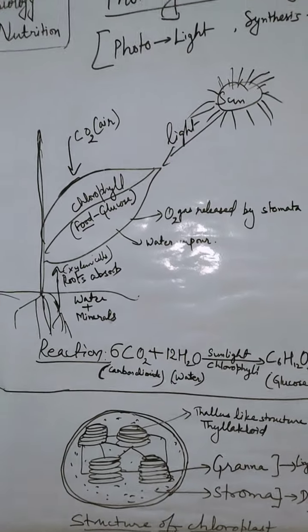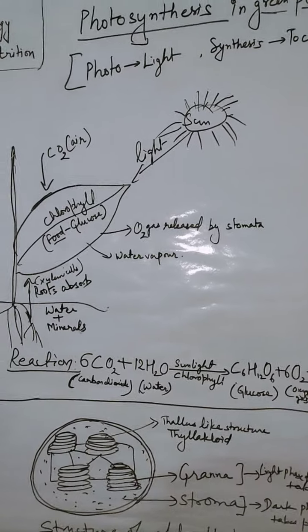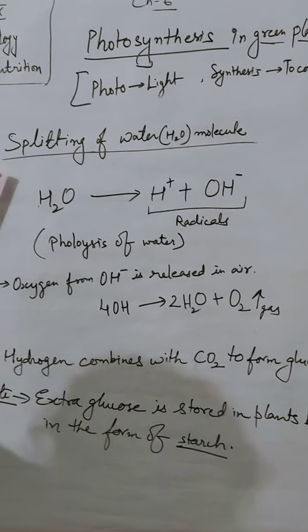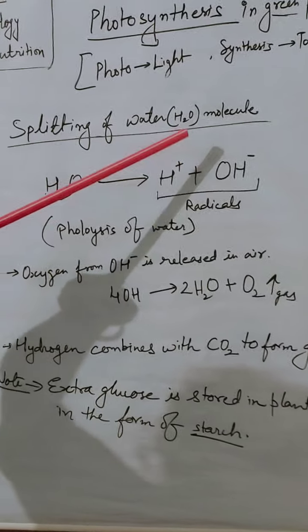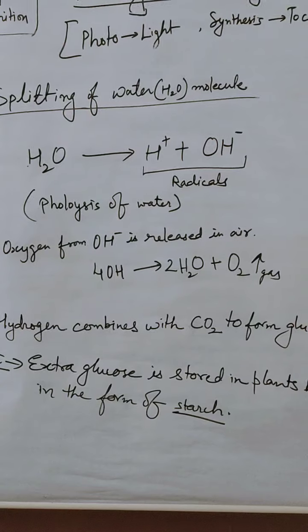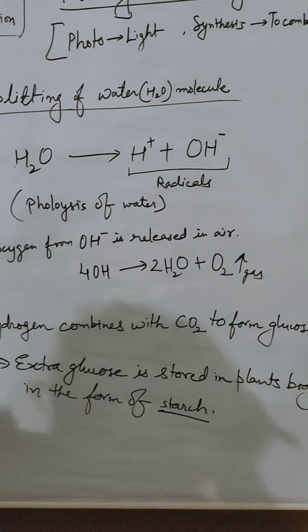So the splitting of the water molecule is also called photolysis of water.